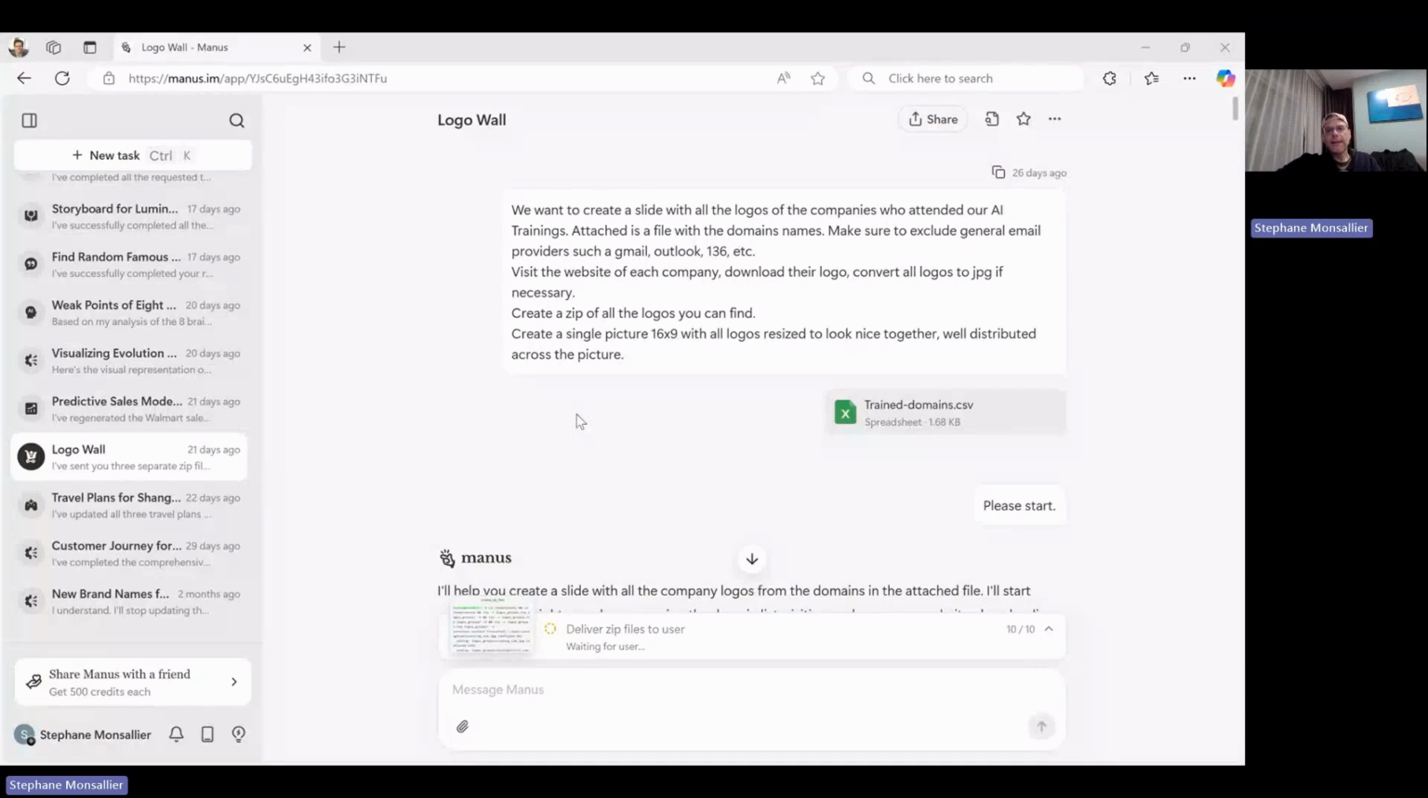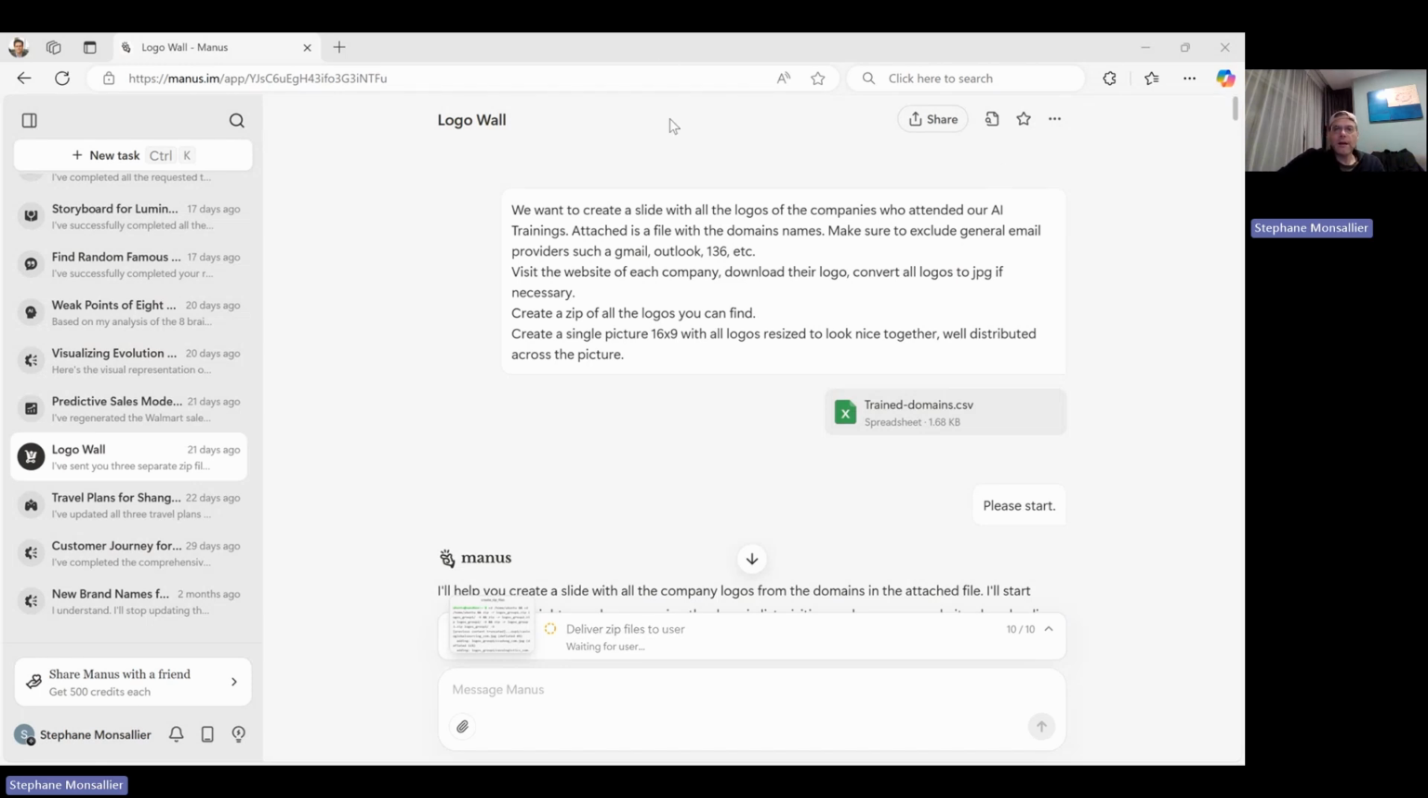So here it is. I'm asking Manus, please go and find logos. I'm going to give you the list of domain names of these companies because every time somebody comes and joins our training, they log in with their email. So we have the emails, and from these emails we can get to the domain names. We've already extracted them from our training platform.